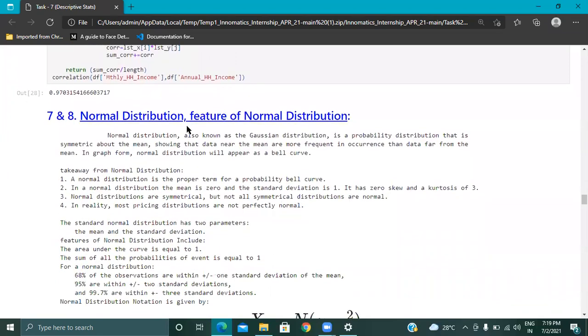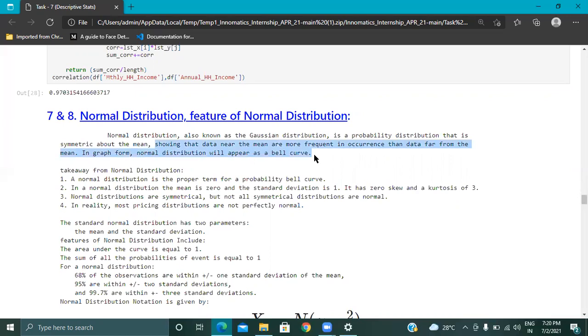So let's go for normal distribution. What is the use of all distributions in statistical analysis? You know, probability is the major thing in descriptive statistics, and you will find different types of distributions there. Normal distribution: what is its use? Normal distribution is symmetric about the mean, showing that the data nearer the mean occur most frequently.